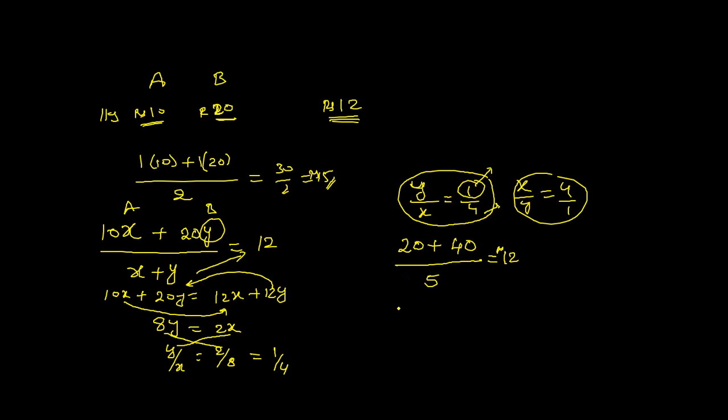What happens? 2 into 20 plus 8 into 10, because we're taking y as 2, then x will automatically become 8, because in this ratio we have to add, divided by 10. 2 into 20 how much? 40. 8 into 10 how much? 80. 40 plus 80, which is 120. 120 by 10, which is equal to 12. We're getting 12 rupees.